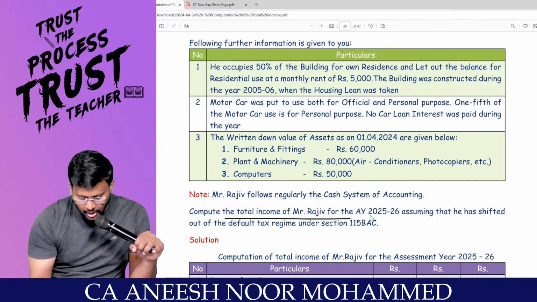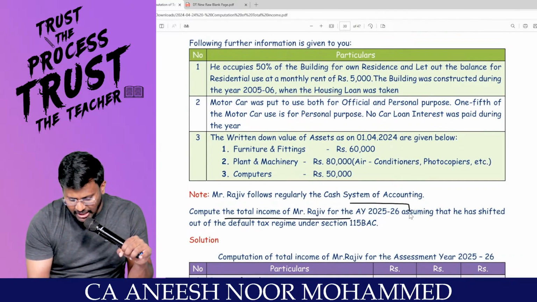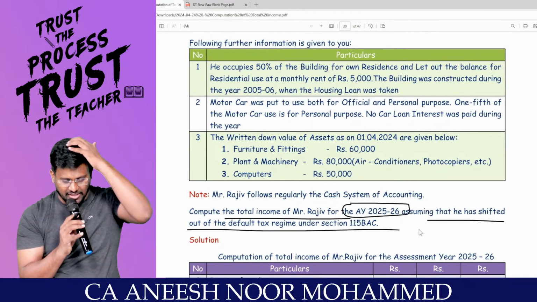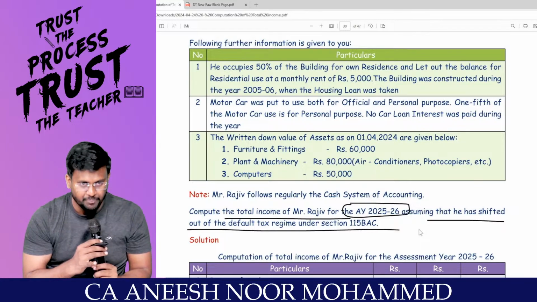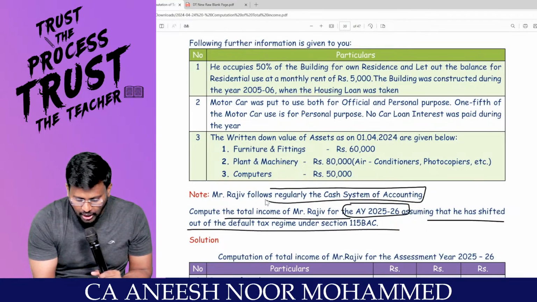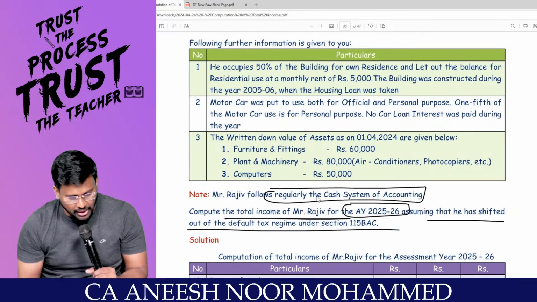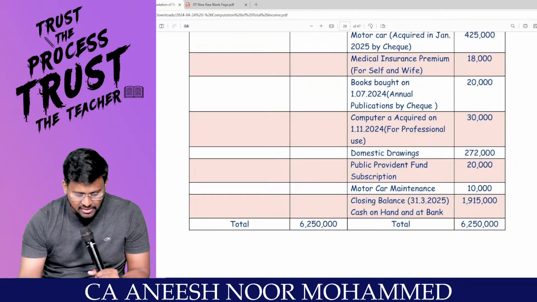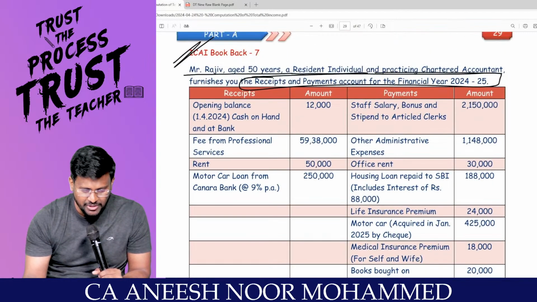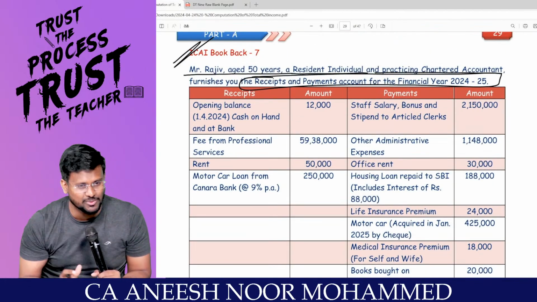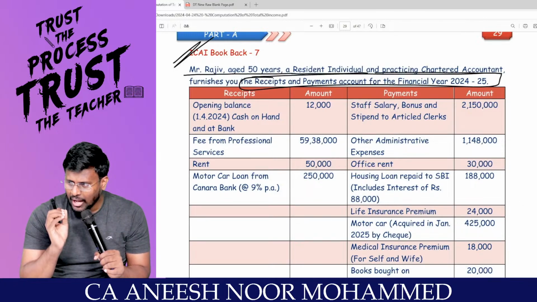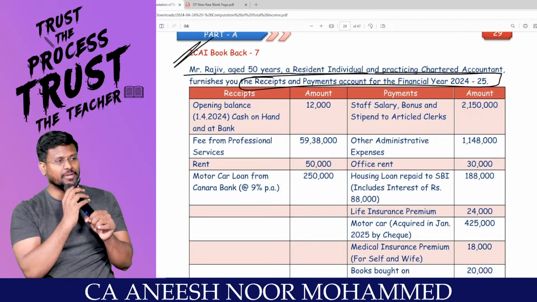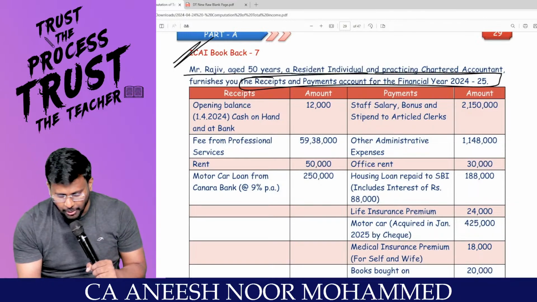Compute the total income of Rajiv for assessment year 25-26, assuming that he has shifted out of the default tax regime under 115BAC. Rajiv follows regularly what system of accounting? Cash system of accounting. Super. That means from this, whatever information I want, I will take. Balance, I will put it in the dustbin. Till now, I have done with the income and expenditure account. So net profit as per P&L. But here there is no net profit and all.